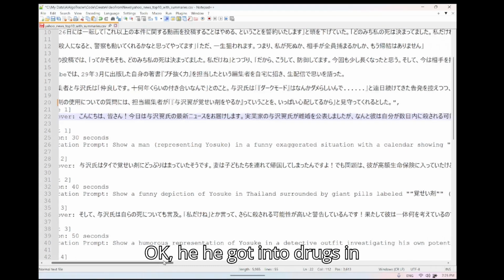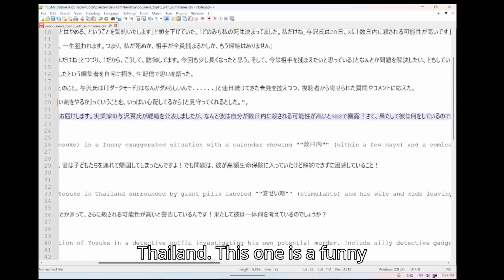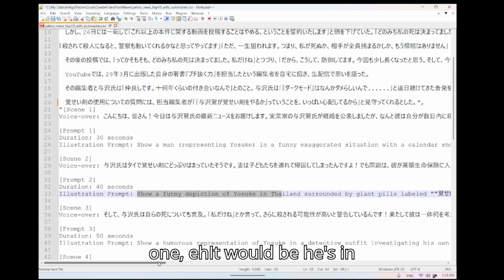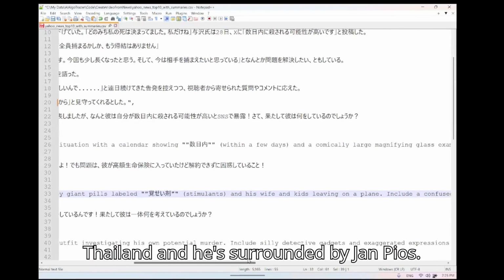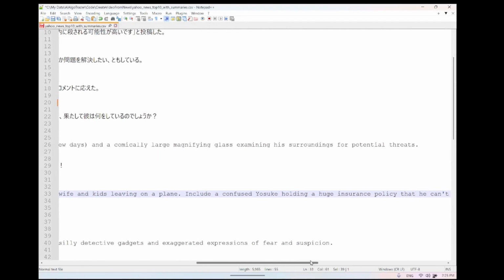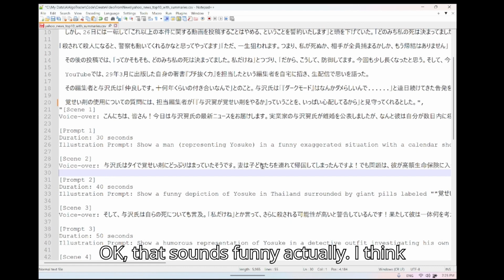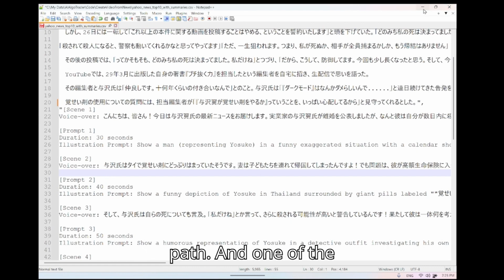Okay, he got into drugs in Thailand. This one is a funny one. He's in Thailand and he's surrounded by giant pills. Okay, that sounds funny actually. I think that I really like to continue on this path.